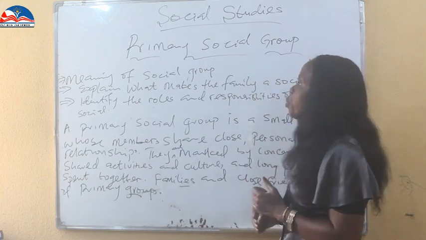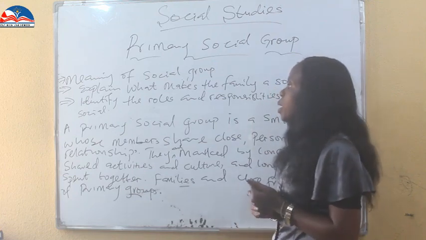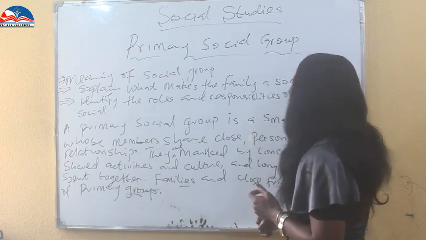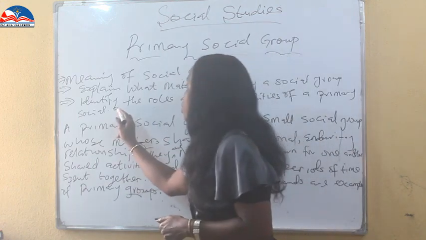In our class for today, we are going to cover 3 objectives: the meaning of social group, what makes the family a social group, and then the role and responsibility of a primary social group.